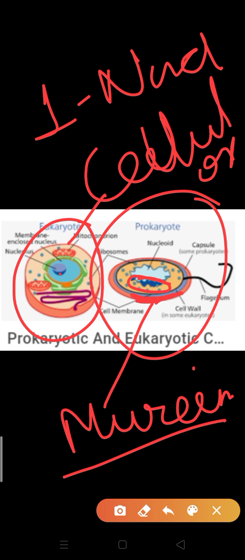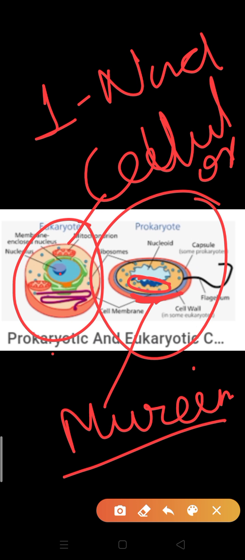Okay, next point about the prokaryotic cell. Prokaryotic cells are mainly unicellular, but eukaryotic cells are mainly multicellular. Clear? In the prokaryotic cell few organelles are present, but in the eukaryotic cell many organelles are present. Organelles means mitochondria, Golgi, endoplasmic reticulum. These are not present in the prokaryotic cell, but they are present in the eukaryotic cell.